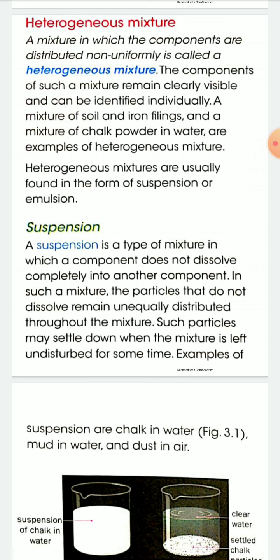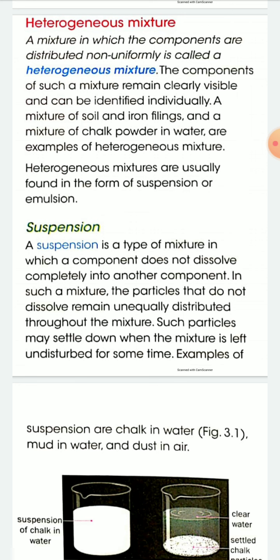A mixture of soil and iron filings is an example of heterogeneous mixture. Some other examples of heterogeneous mixtures are a mixture of chalk powder in water. A mixture of chalk powder in water is also a heterogeneous mixture.